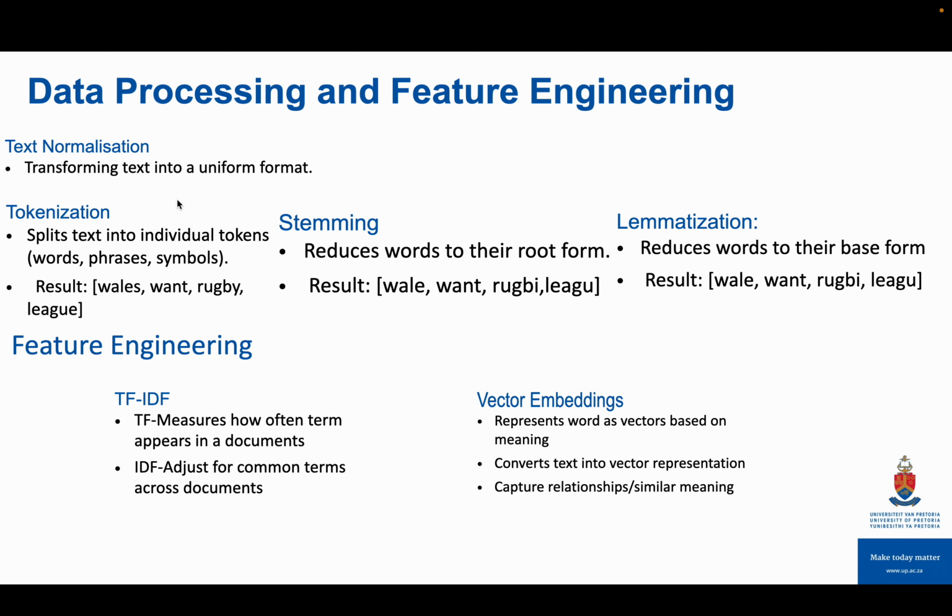In these slides, I present the data processing and feature engineering. We perform text normalization to ensure that our text is in a uniform format. Thereafter, we split our text into individual tokens, which is called tokenization. And then we performed stemming and lemmatization. These steps were performed using the NLTK and Gensim Python packages. Our training features were created using TF-IDF through scikit-learn. Vector embedding will be explored in the future.